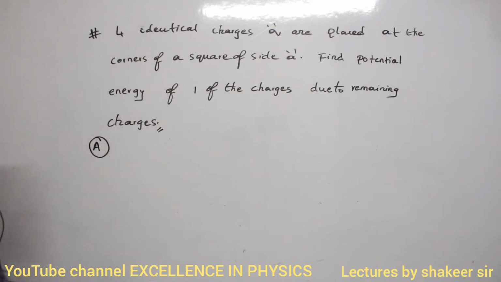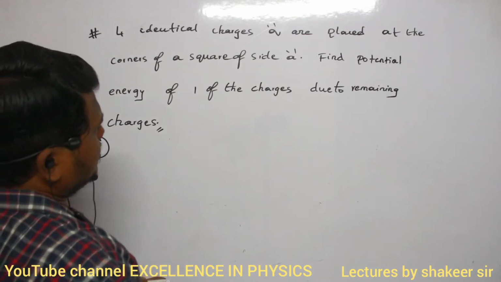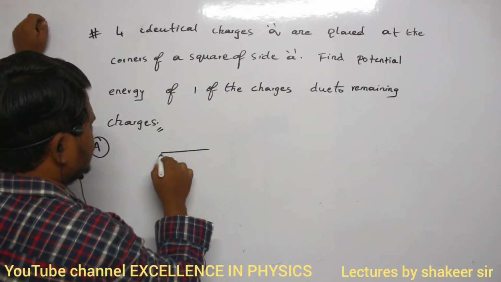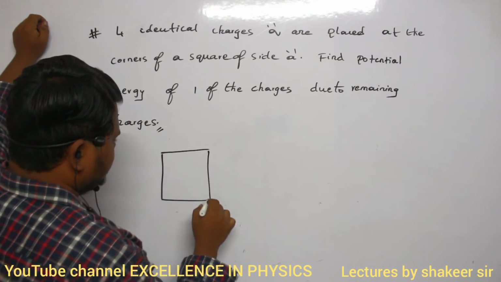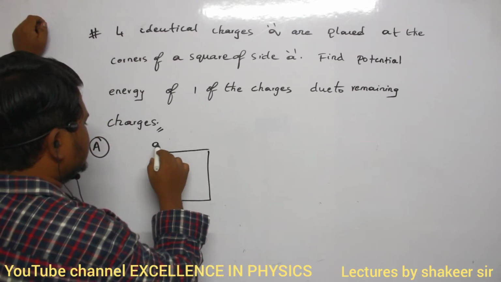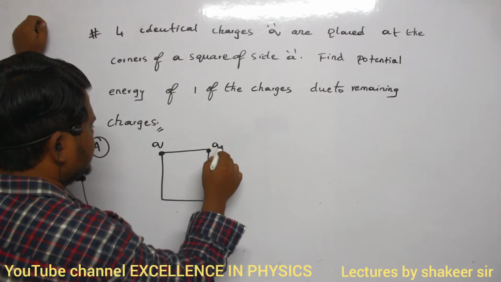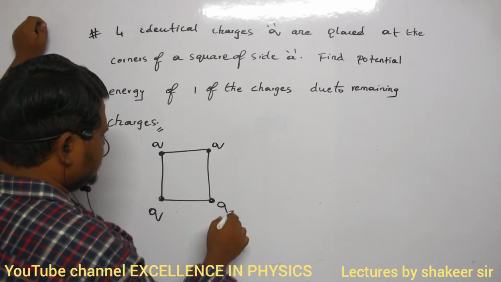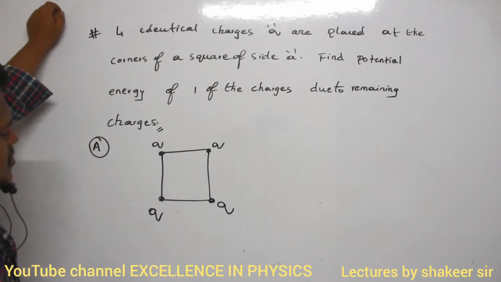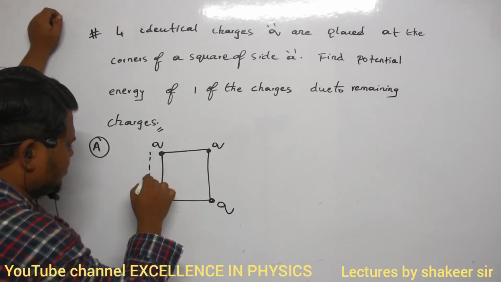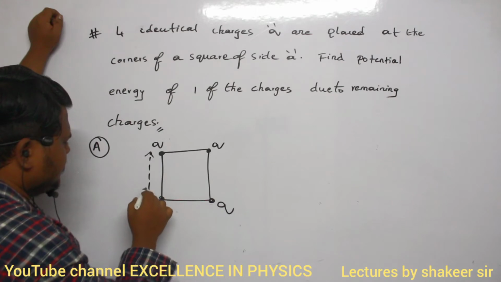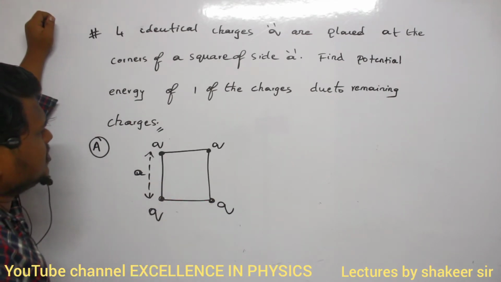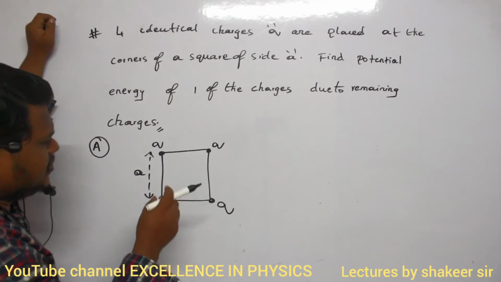Okay. So four identical charges Q are placed at corners of a square. Consider this is a square. Here there is one charge Q, here also one charge Q, here also one charge Q, and here also one charge Q. Each side has a length of A. Then find the potential energy of one of the charges due to the remaining charges.